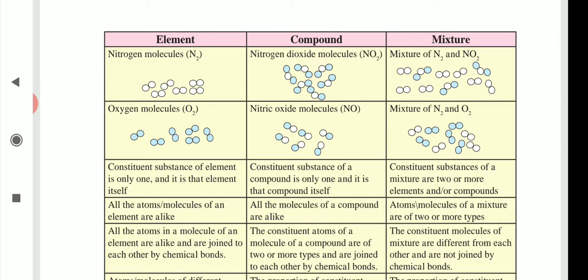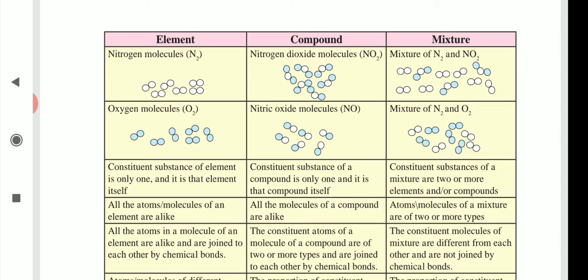All the atoms or molecules of an element are alike, means same. Compound: all the molecules of a compound are alike. And mixture: atoms and molecules of a mixture are of two or more types, according to how many substances we are adding in that. Now see the third characteristic.